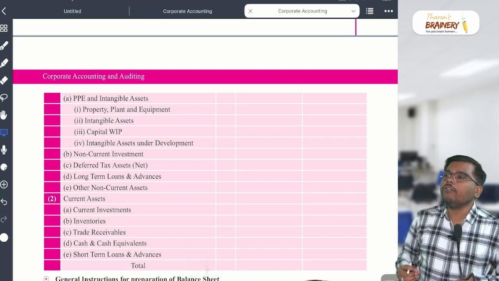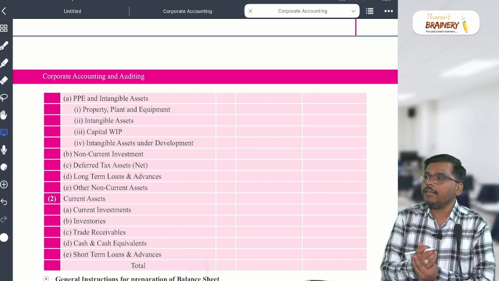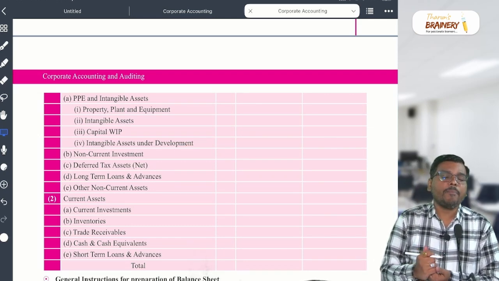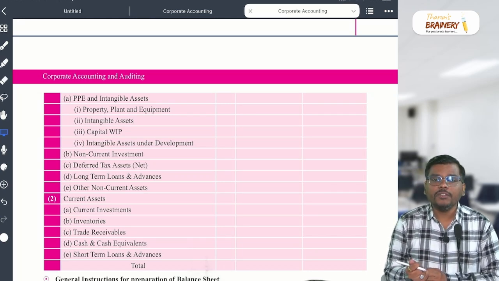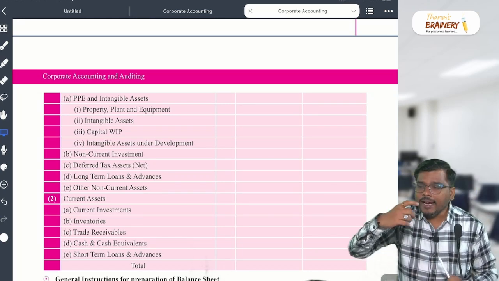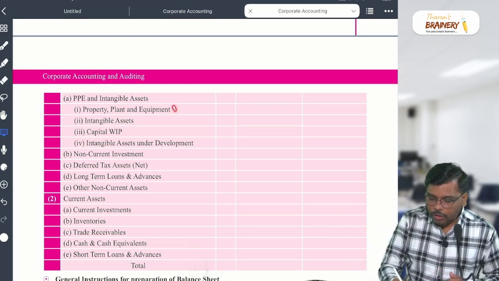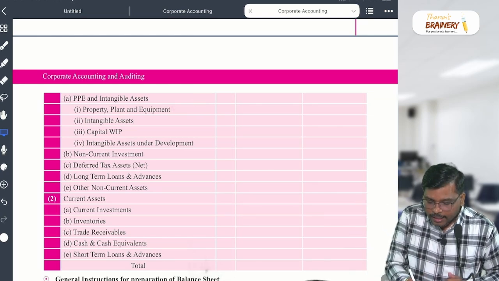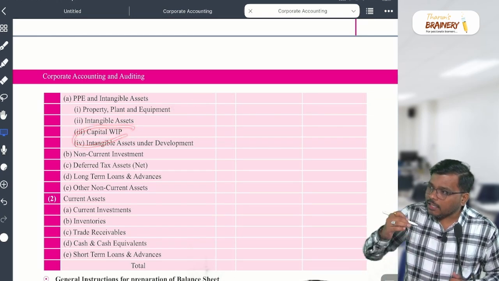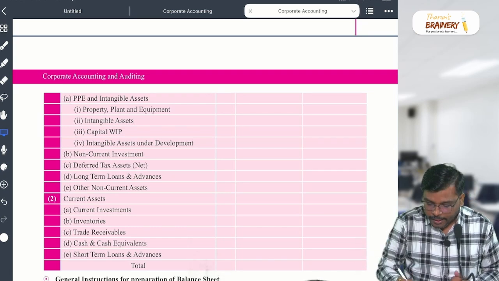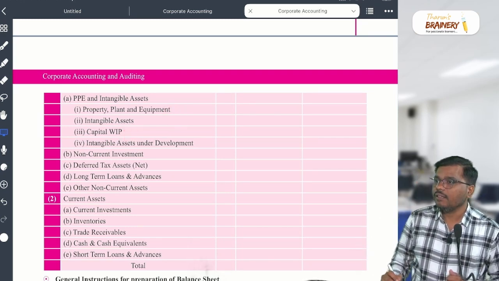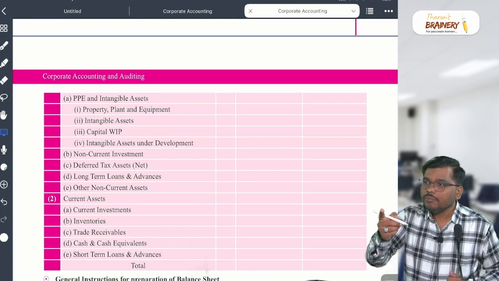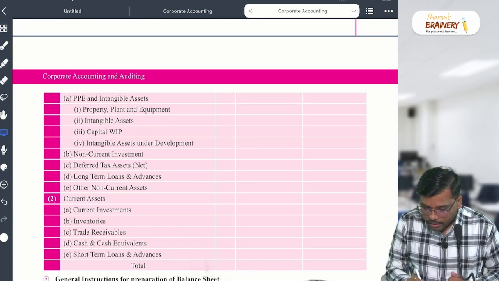What do you mean by capital work in progress? Any idea? Construction of building. Yes. When a building is under construction, it will not go to PPE. It will be under capital work in progress, and once construction is completed, it will be removed from here and go to PPE. Are you getting my point? Yes or no?